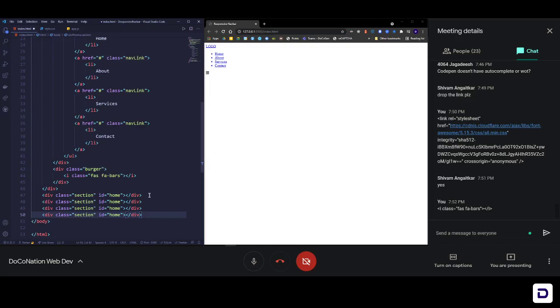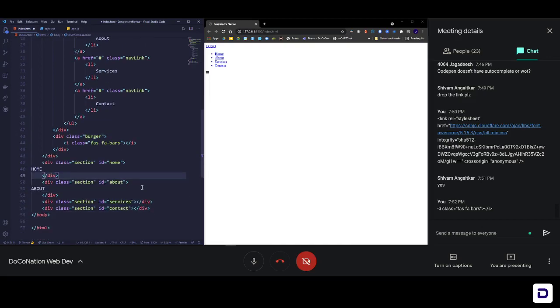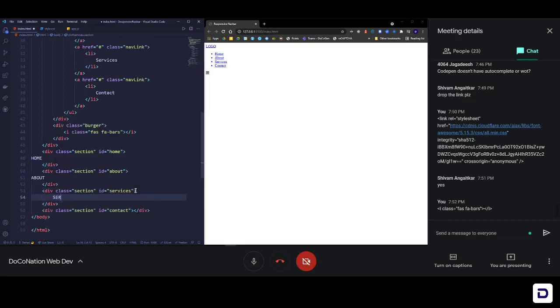So home, about, services, and the last one is going to be, what did I keep it? Contact, right? So let me name it contact. So now we have this. Let's put something inside of this so that we can actually see it. Let's just write home, and in this one let's write about. In the third one let's write services, and the last one let's write contact. I always forget contact. Okay, save it, and now you can see that these 4 are also visible.